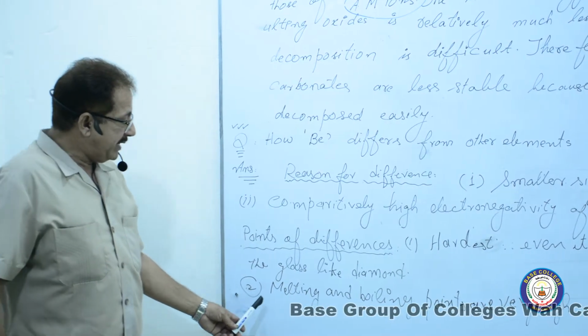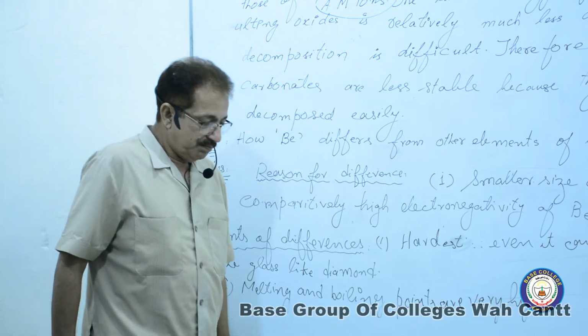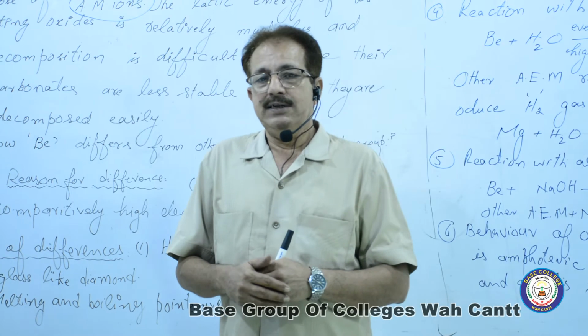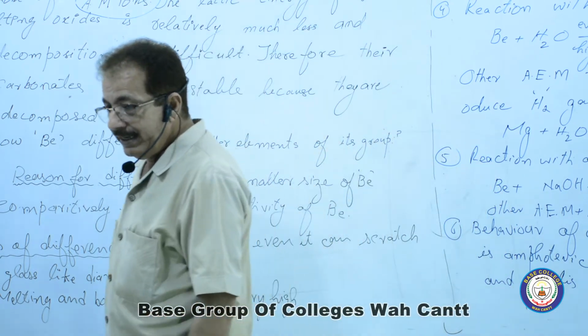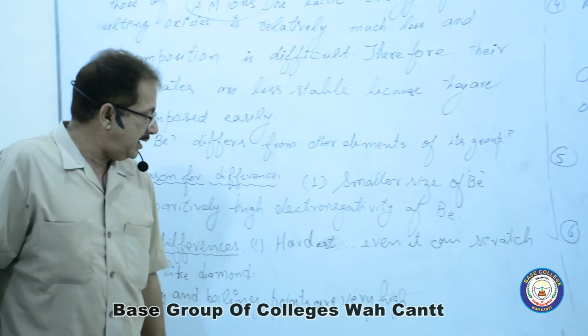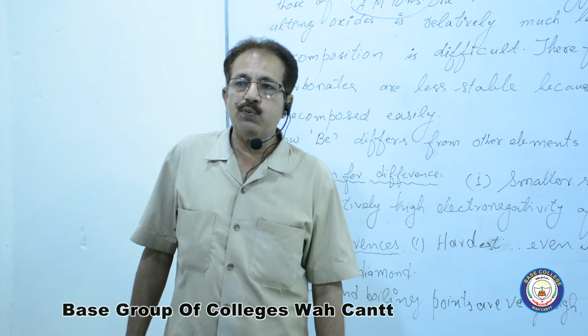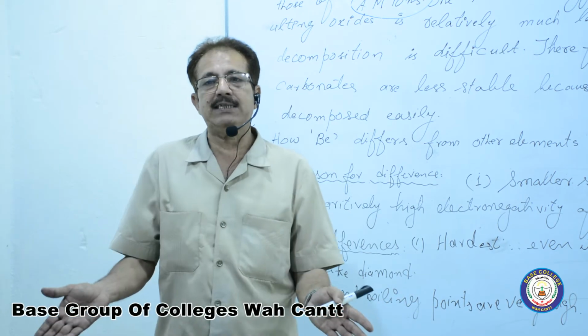Next, melting and boiling points are very high. Beryllium, due to its smaller size and smaller sized ionic nature, has very high melting and boiling points as compared to its other family members, which are bigger in size.